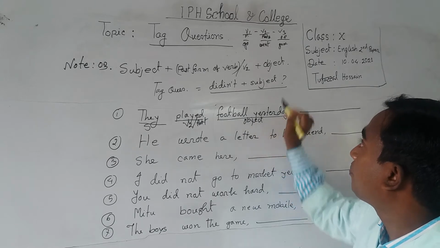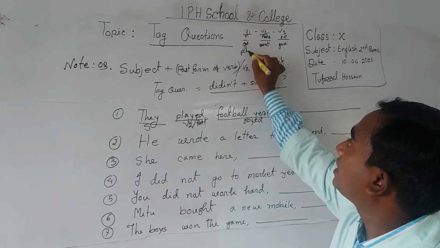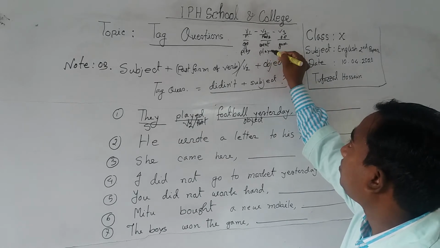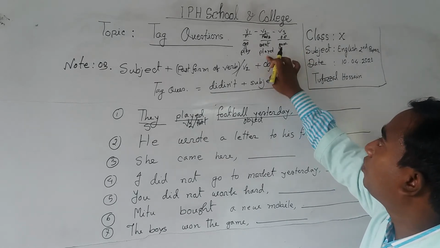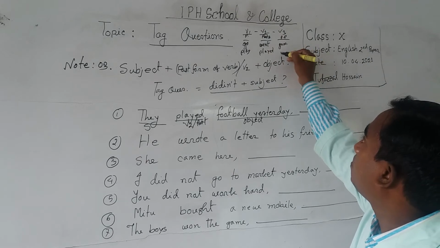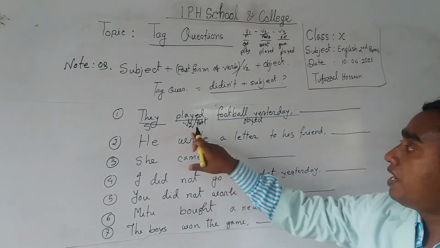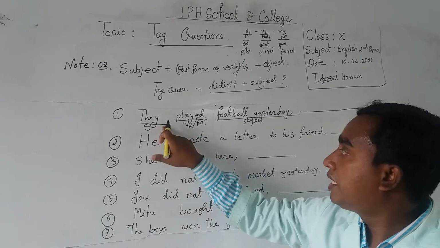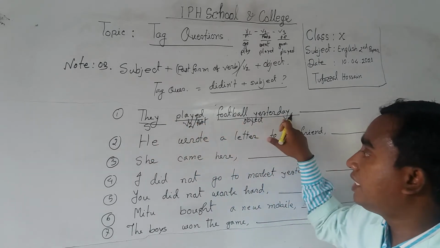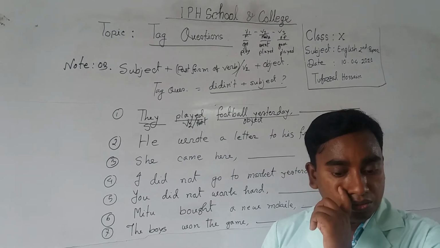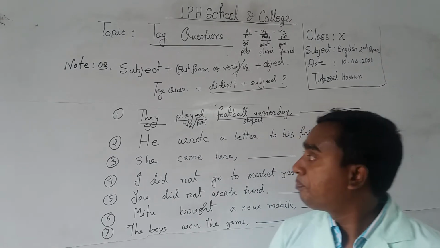Dear students, here play is verb 1 and played is verb 2 or past form. So here we find verb 2. They played football yesterday. So this is an affirmative statement, so the tag will be a negative statement.